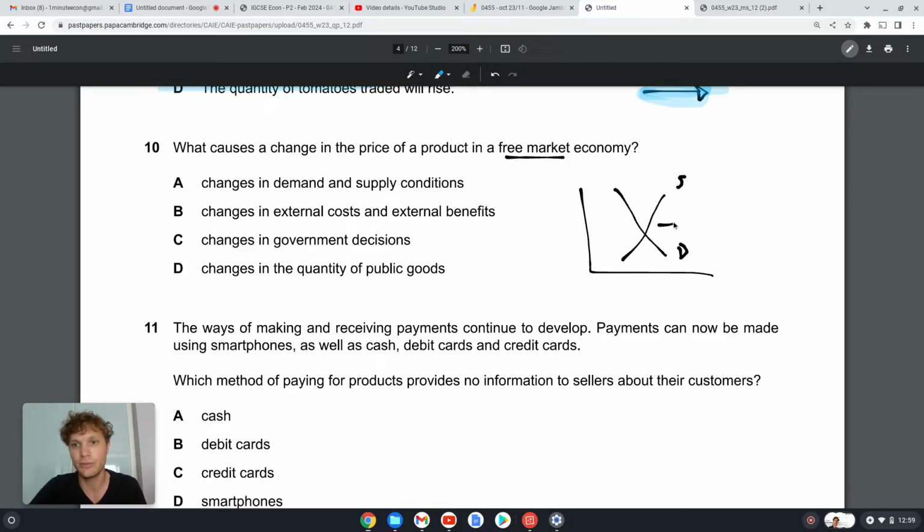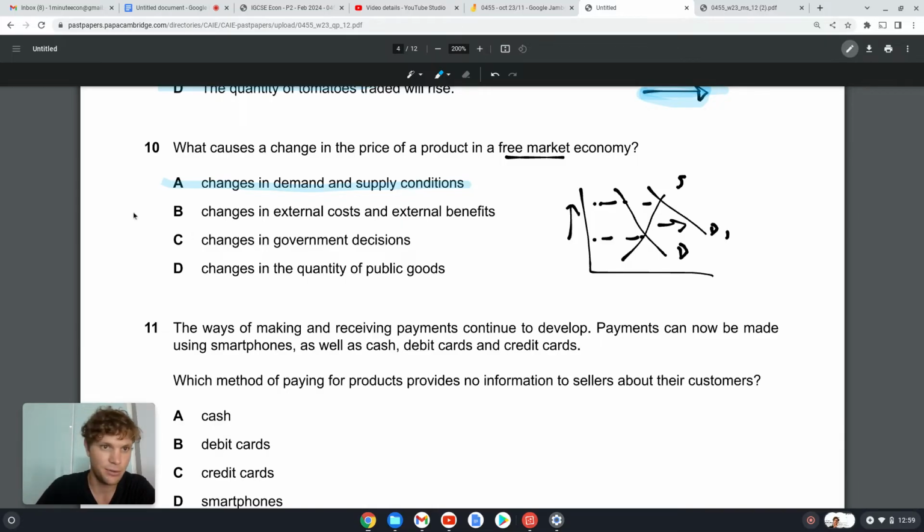So for example, if demand increases, then we're going to see an increase in price. And similarly, if supply had decreased, we would have also seen an increase in price. It's because in a market economy, changes in supply and demand conditions are what change the prices.